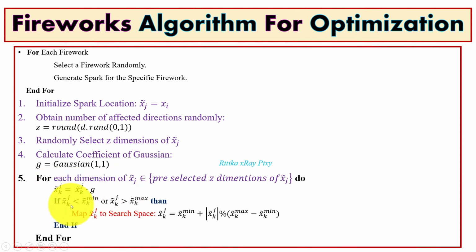Then we will check whether the new location obtained is within the search space boundary or not. So here we will apply the mapping strategy again, using this equation, to keep the new solutions within the search space boundary.